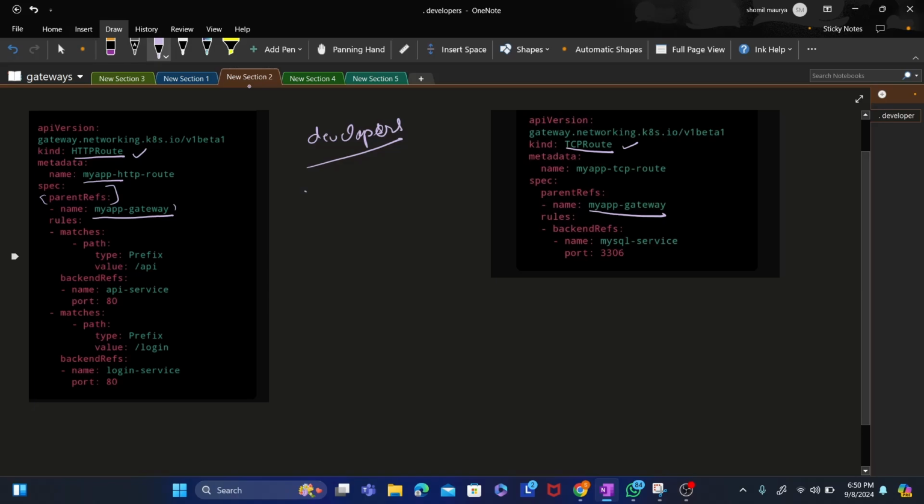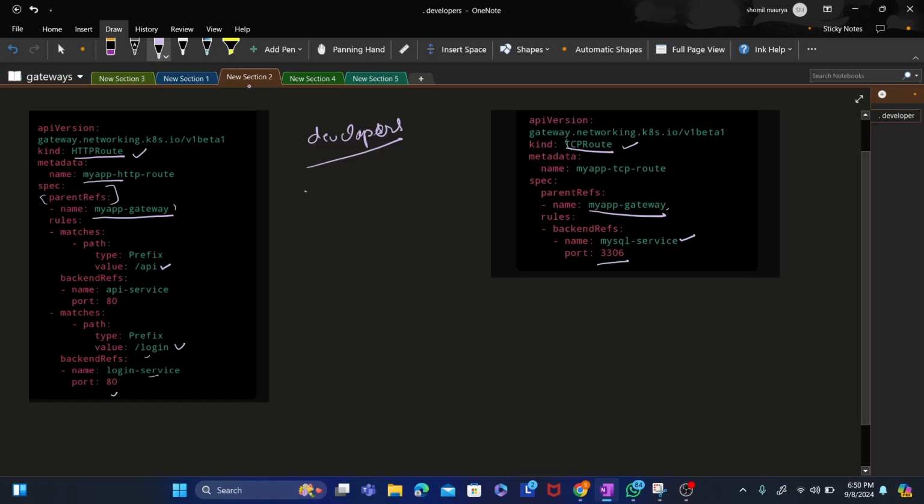Here you see /api. This is path based routing: if this is the path, then go to the login service on port 80. This is similar to Ingress. Here you see TCP. This is the TCP route, and my app gateway is there. This is the service where the database is running, and this is the port.